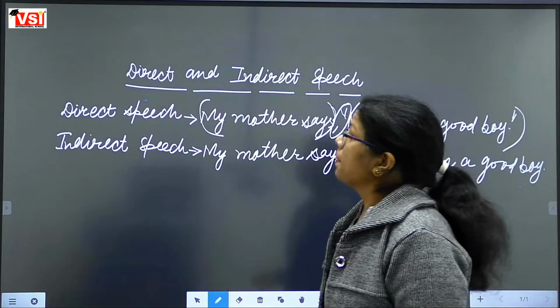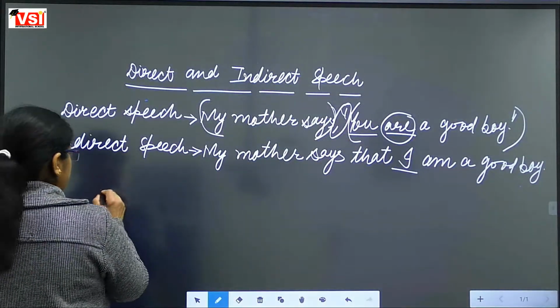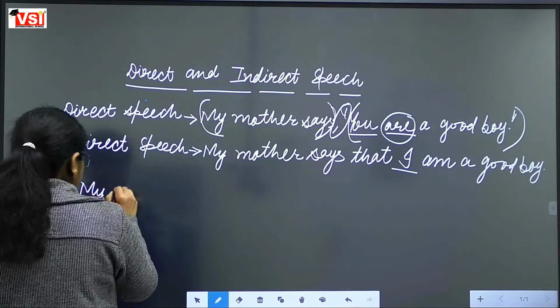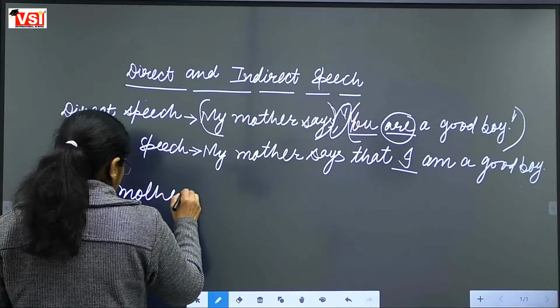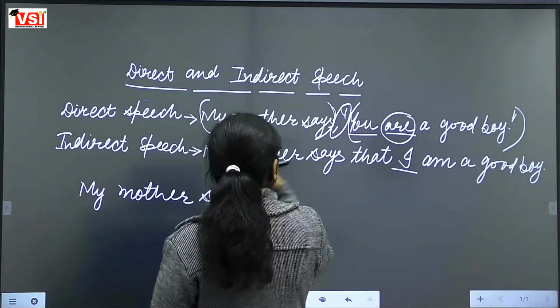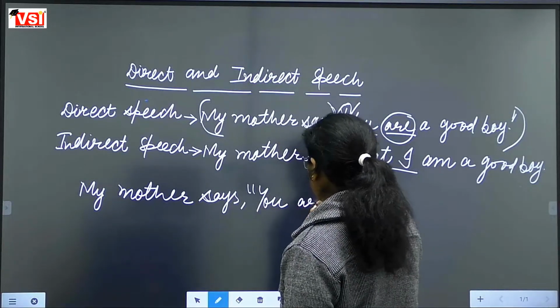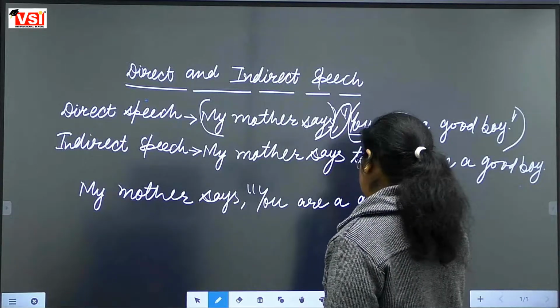Fine. First thing, as this sentence is written here. My mother says, you are a good boy. I'm giving the same example to you again.